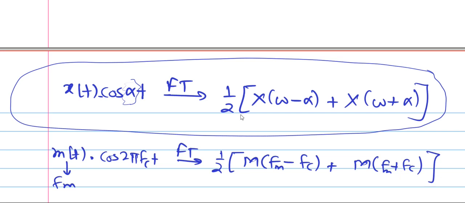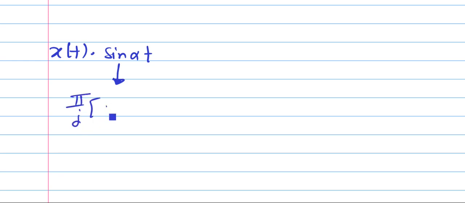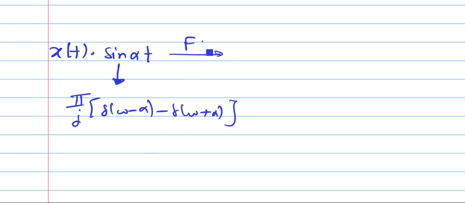Okay. Now on the same line we will try to find out the Fourier transform of x of t into sin alpha t. You can take this as a homework. For that you should know the Fourier transform of sin alpha t. Sin alpha t Fourier transform is pi by j, delta omega minus alpha minus delta omega plus alpha. You can take the derivation as homework. I will just write the result. So its Fourier transform is